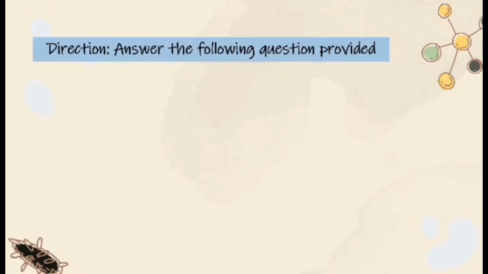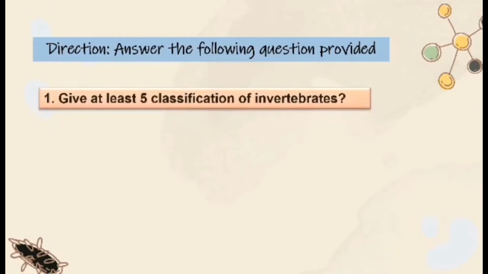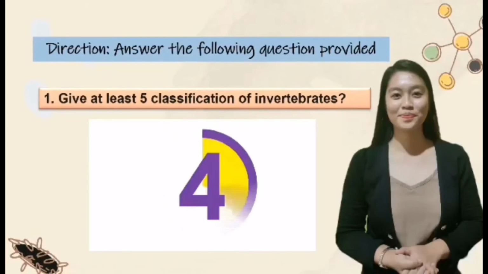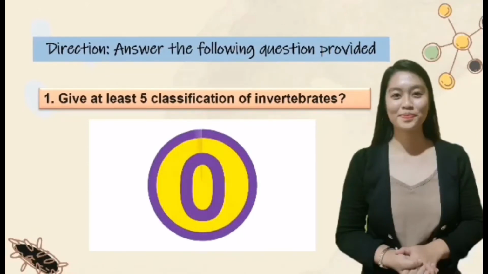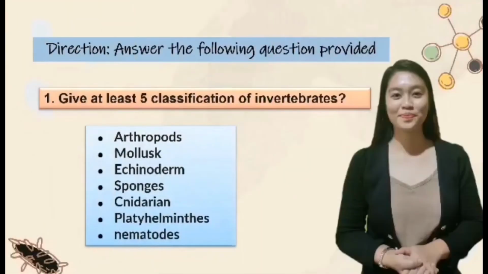Answer the following questions provided. Number 1. Give at least 5 classifications of invertebrates. So these are the answers: arthropods, mollusks, echinoderms, sponges, cnidarians, platyhelminthes, and nematodes.